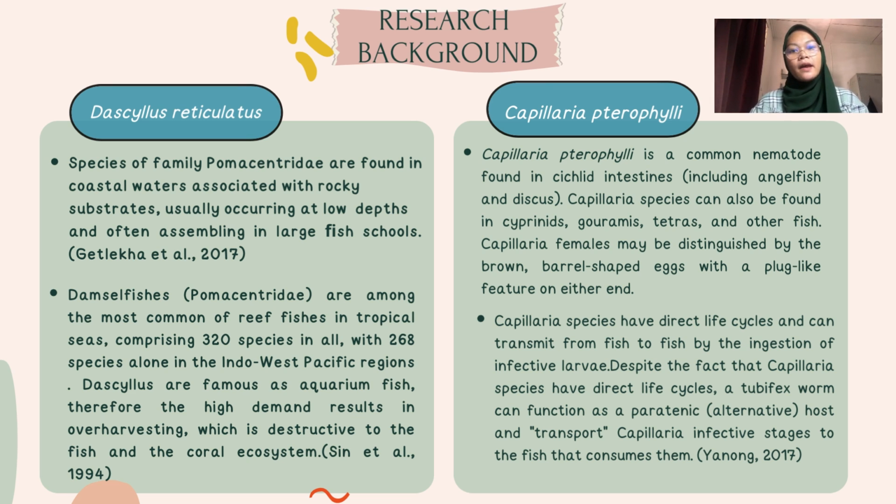Capillaria species have a direct life cycle and can transmit from fish to fish by the ingestion of infective larvae. Despite the fact that Capillaria species have a direct life cycle, a feeder worm can function as a paratenic alternative host and transport Capillaria infective stage to the fish that consume them.